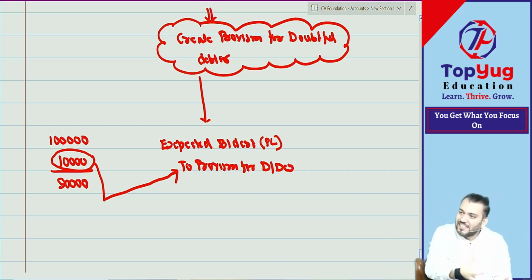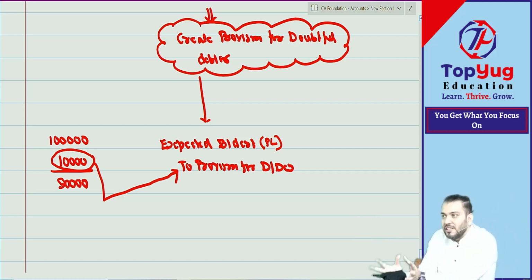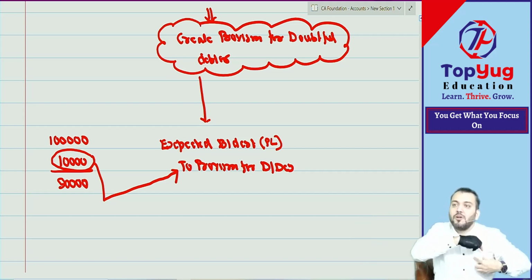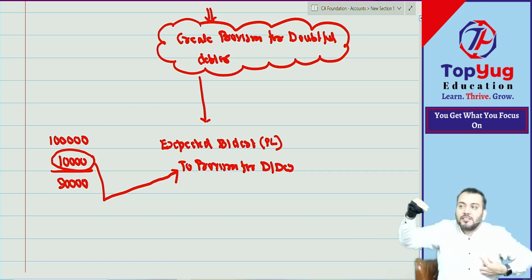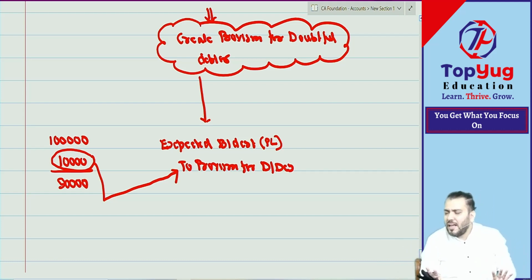So PL account decreases, so PL account is debited. Some amount of profit we retain, and that retained profit is kept in a separate account. That separate account is known as what? Provision account. Correct? It means from this pocket I transfer some amount to this pocket, but it remains retained profit only. But in emergency I will use some amount from here. Correct now? Normally I keep some amount where I will not say.